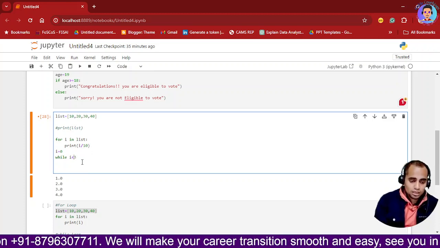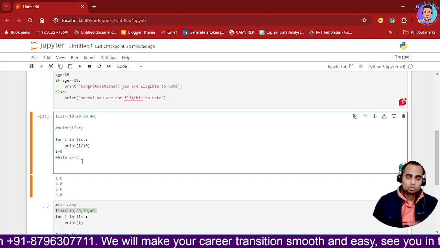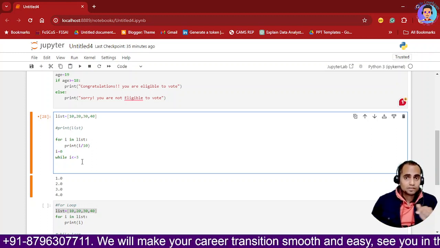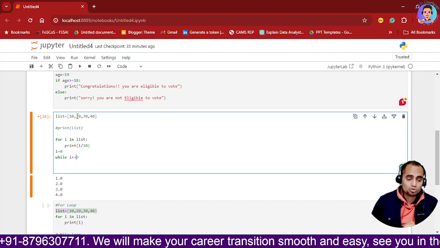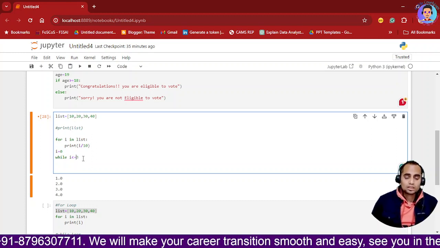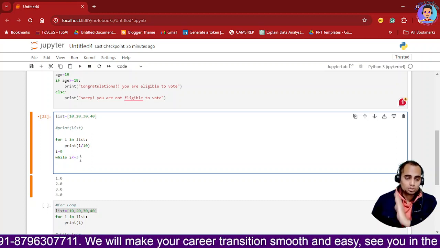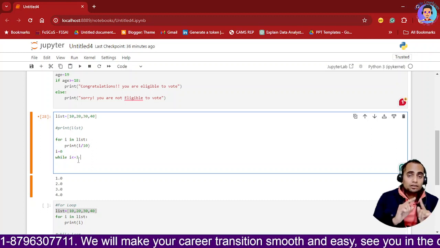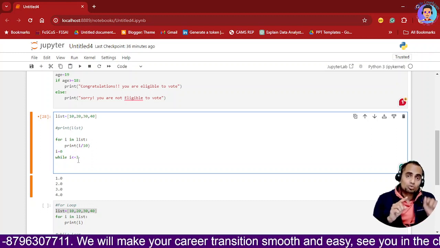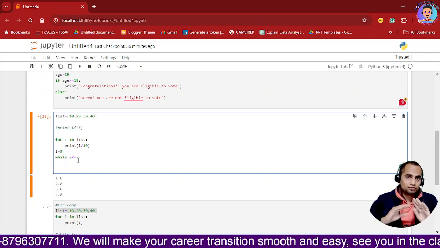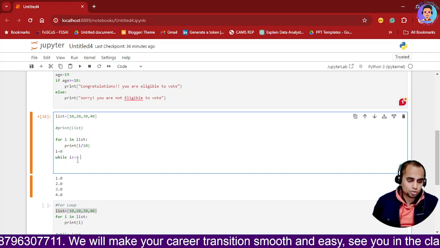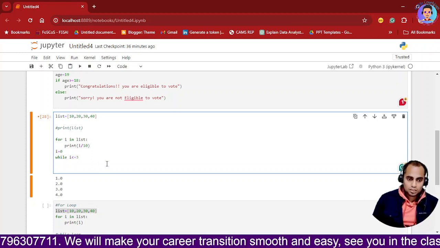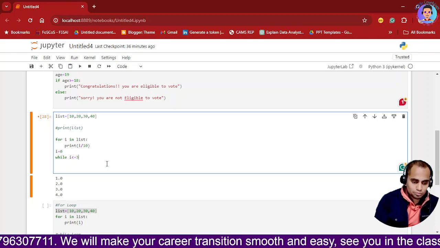can write 3, less than or equal to 3, because my loop has to traverse through 3 elements, 0 1 2 3. So that is why I have written 0 1 2 3. 3 is the last condition. If I write less than 3 only, it will go till the second option, it will not go beyond that. I'll show you, but first we will see with that option first.